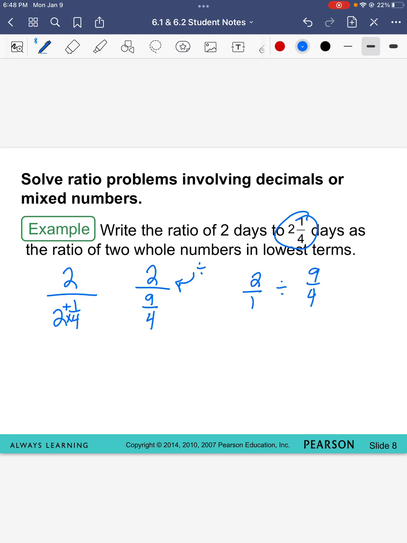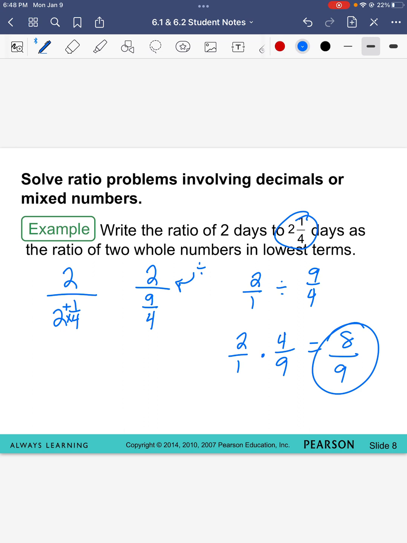When I have division with fractions, what do I have to do? I have to do keep, change, flip. I can't cross cancel anything, so I'm just going to multiply across. 2 times 4 is 8, and 1 times 9 is 9. And that is already in its lowest terms. Be careful whenever you're doing keep, change, flip.